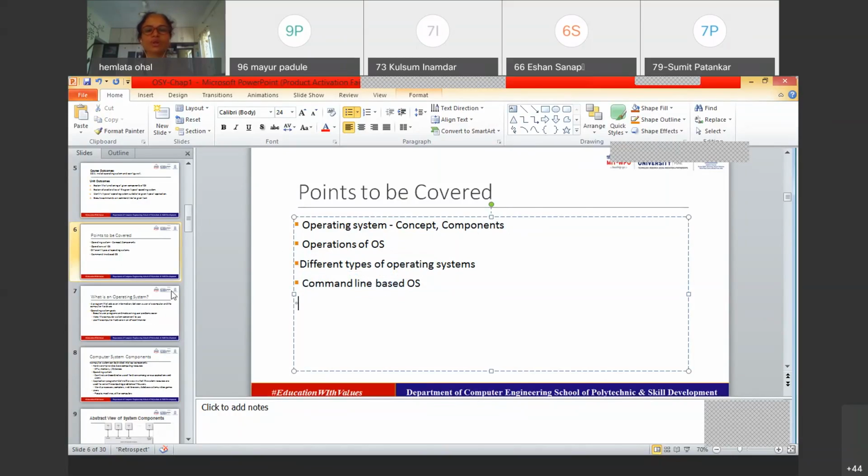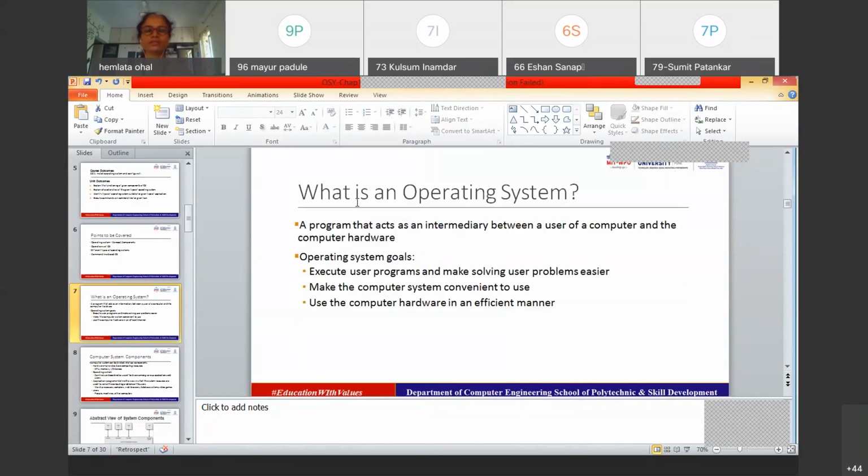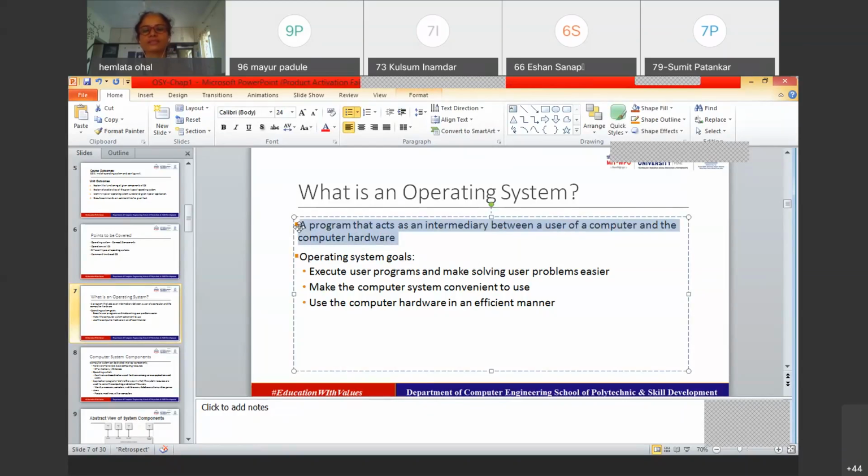Well, now moving forward, what is an operating system? Now see, over here, technically, a few definitions or sentences are mentioned. We'll try to elaborate on them. The first one is what? A program that acts, a program that is the operating system. An operating system is a program that acts as an intermediary between a user of the computer and the computer hardware. Right? So we can say it is a definition for the operating system.